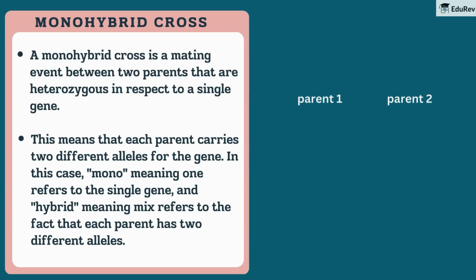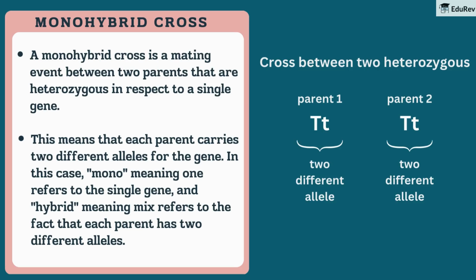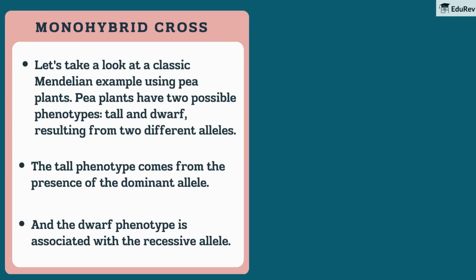A monohybrid cross is a mating event between two parents that are heterozygous in respect to a single gene. This means that each parent carries two different alleles for the gene. In this case, mono, meaning one, refers to the single gene, and hybrid, meaning mix, refers to the fact that each parent has two different alleles. Let's take a look at a classic Mendelian example using pea plants.